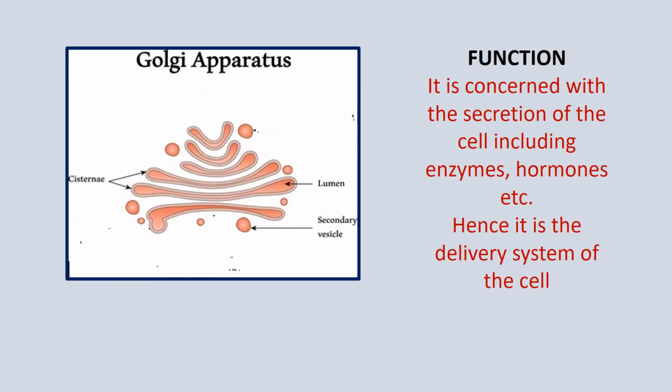Next comes the Golgi apparatus or the Golgi bodies. These are concerned with the secretion of the cell, including enzymes and hormones. And these enzymes and hormones are always needed by our body for different life processes like digestion. Hormones are needed for our growth and development. In both plants and animals, these enzymes and hormones play a very important role. And where within the cell are they produced? They are produced from the Golgi apparatus, for which we need to know about it, which is called the delivery system of the cell.